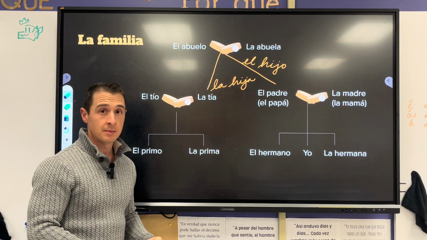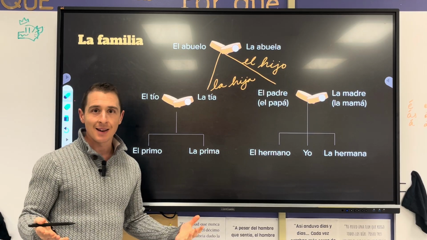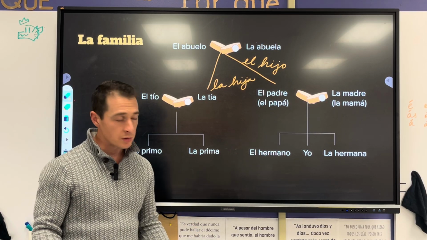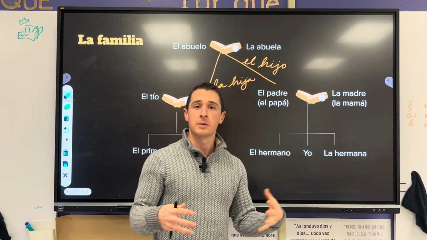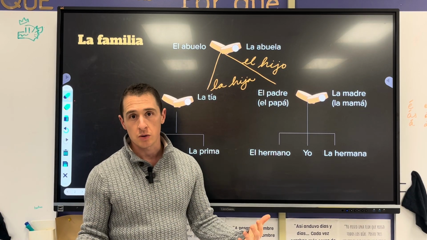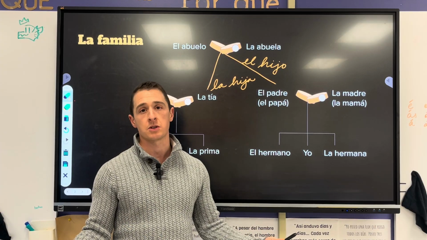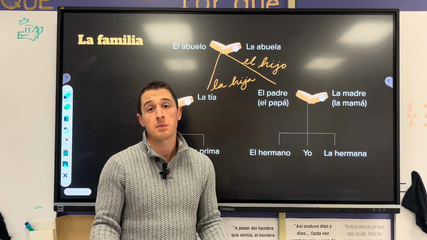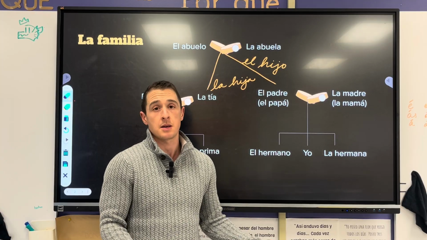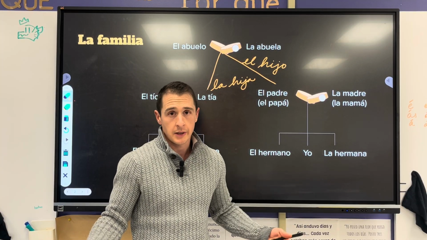Primo and prima. Put them together, what do you get? Los primos. Hermano and hermana, put them together, what do you get? Los hermanos. Now, what if you only have sisters? Well, then you wouldn't say mis hermanos for them. You would say mis hermanas because they're all sisters. So there you go.